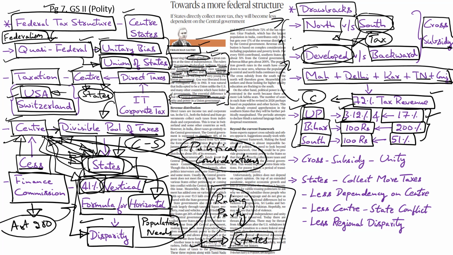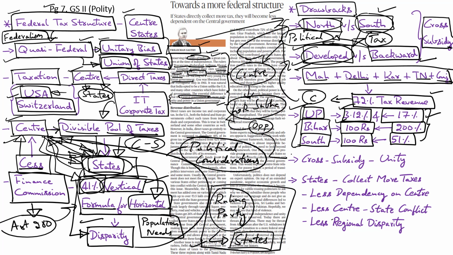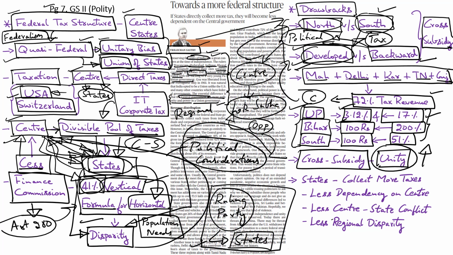Upon this, there exists a political asymmetry between the North Indian and South Indian states and the developed and the backward states. Even though the North and the backward states contribute less to tax revenue, they exercise more political power at the center, largely because of the number of seats they have in the Lok Sabha. And this often works to the disadvantage of the developed states and the South Indian states. While there is a lot of opposition towards this cross-subsidy, there are many proponents of cross-subsidy as well, as they believe that this strengthens the unity of the nation. But it could also create a situation where regional disparity increases and regional divide increases further, thereby threatening the very integrity of the nation.